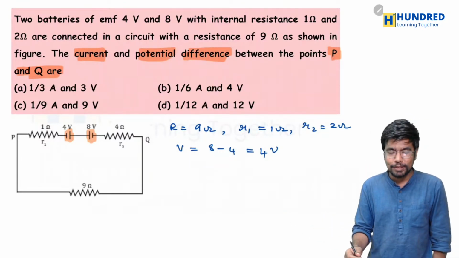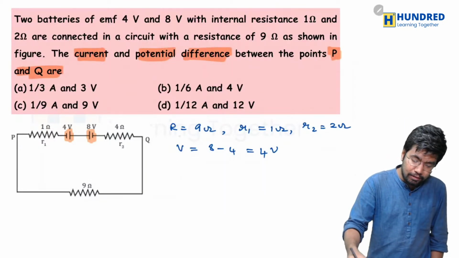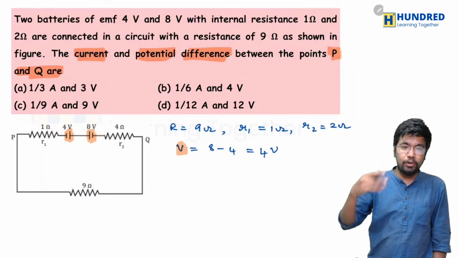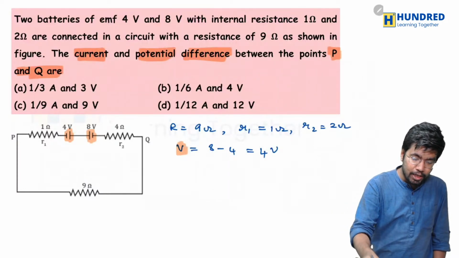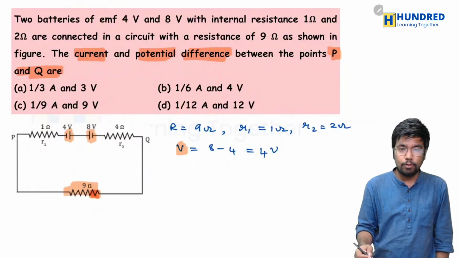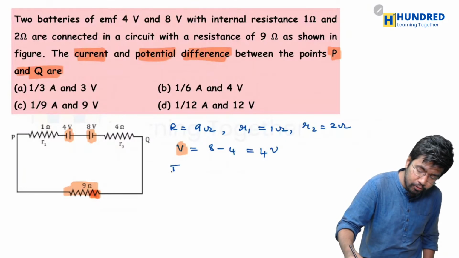What we'll do is first we will find the value of current in the circuit. Because see this potential, it is across the whole circuit. They are just asking us to find between P and Q. So between P and Q actually there is only one resistance, that is 9 ohms. So only for it we have to find out. So in order to find it, we have to know the value of current.